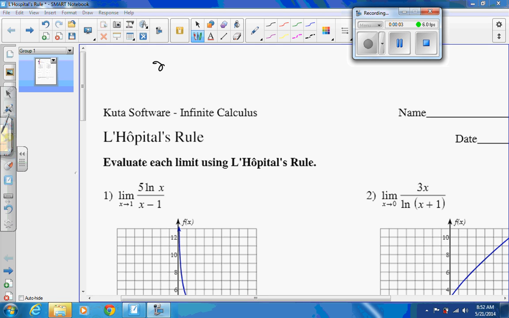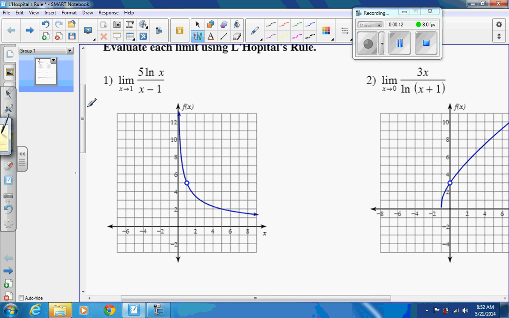Remember, all we're doing is a limit here. So when we look at the graph of this, I'll show you what this will look like. When we look at the graph of this, what's the limit at x equals 1? Well, from the right side, it's approaching 5. And from the left side, it's approaching 5. The limit exists, it's 5.